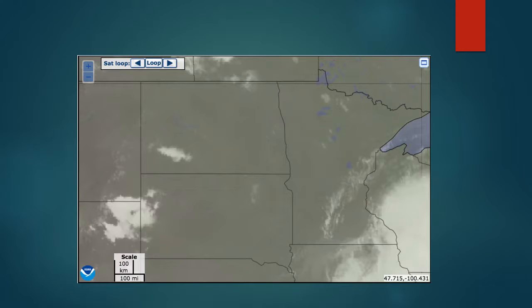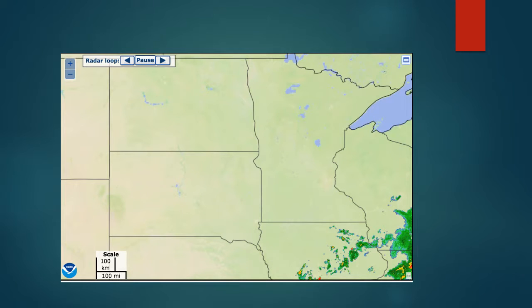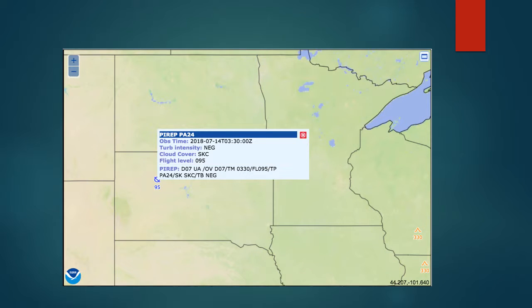This is the image of satellite, and in this image there are some clouds at the west part of South Dakota and North Dakota, and there are some clouds in Minnesota too. This is the image of radar, and there's nothing special near Grand Forks. This is the image of pilot report, and there's only one pilot report at South Dakota.